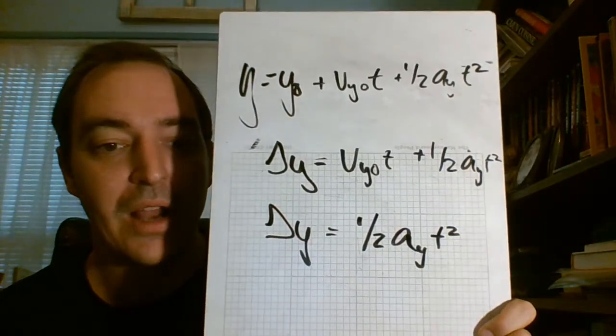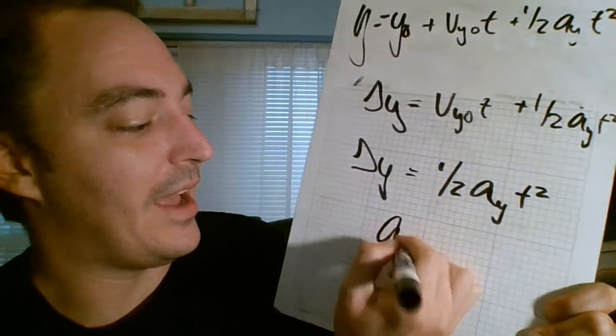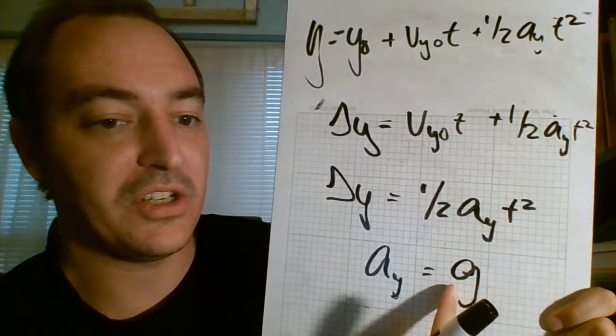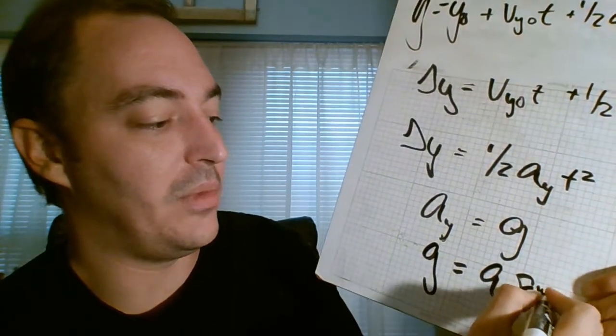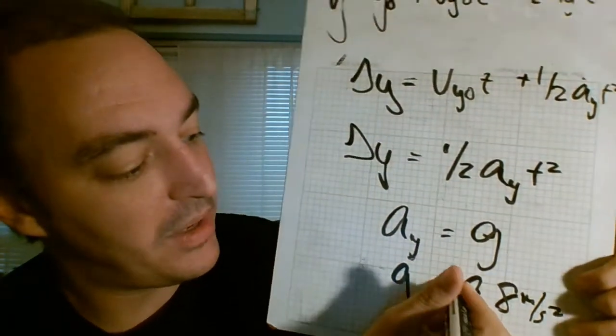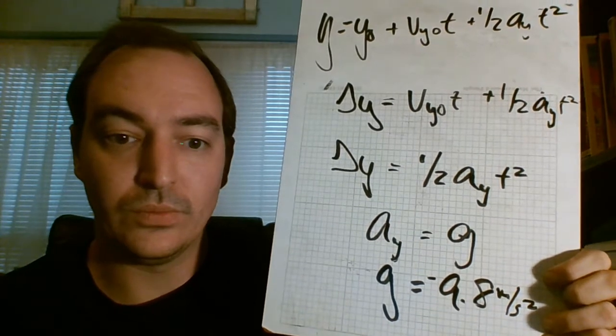And then it brings us to an idea that is super, super, super important, which is that when we're falling, a y is g, and g is my acceleration due to gravity. And that gives me that g is equal to 9.8 meters per second squared. Now, of course, when we're talking about down, that should be negative. Cool. All right. So again, that's how we use that formula.